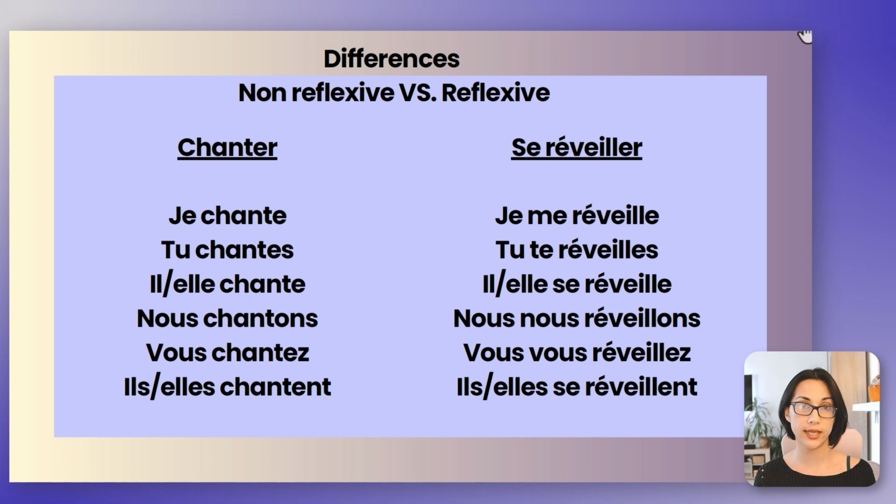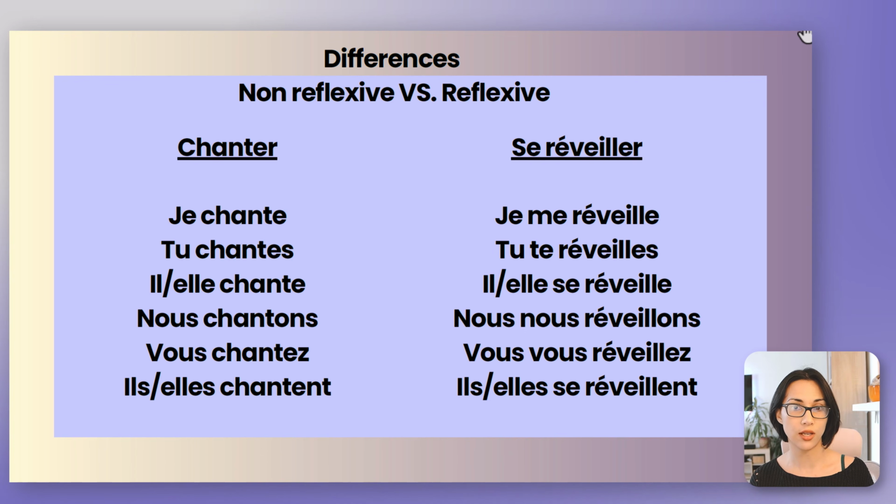Je me réveille, tu te réveilles, il, elle se réveille. Nous nous réveillons. Vous vous réveillez. Ils, elles se réveillent. Now, visually, you see that there's the reflexive pronoun between the subject pronoun, je, tu, il, nous, vous, ils, and the conjugated verb.